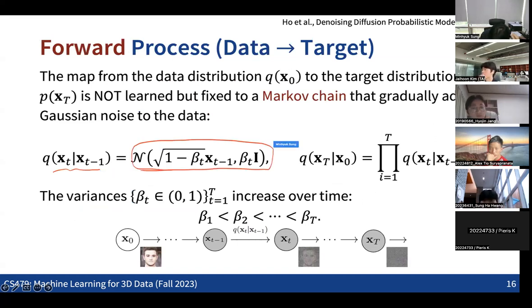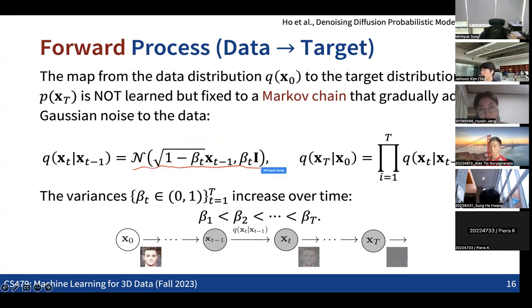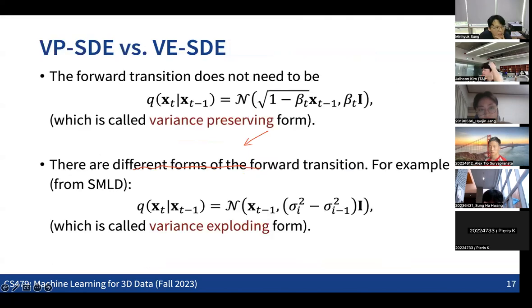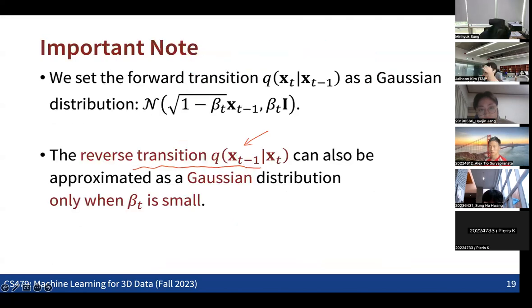But when we define an arbitrary transition, it does not guarantee that the reverse transition also becomes a Gaussian. When we make the forward process a Gaussian distribution with a small beta, that is, a small variance, it becomes easier to approximate the reverse process as a Gaussian as well.